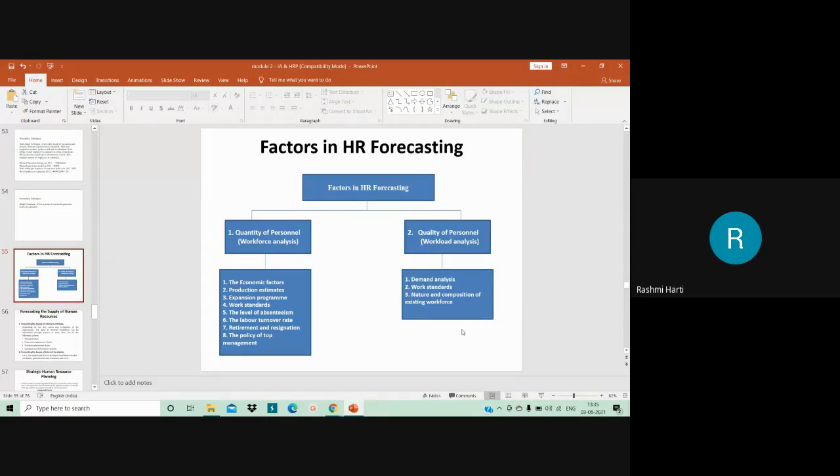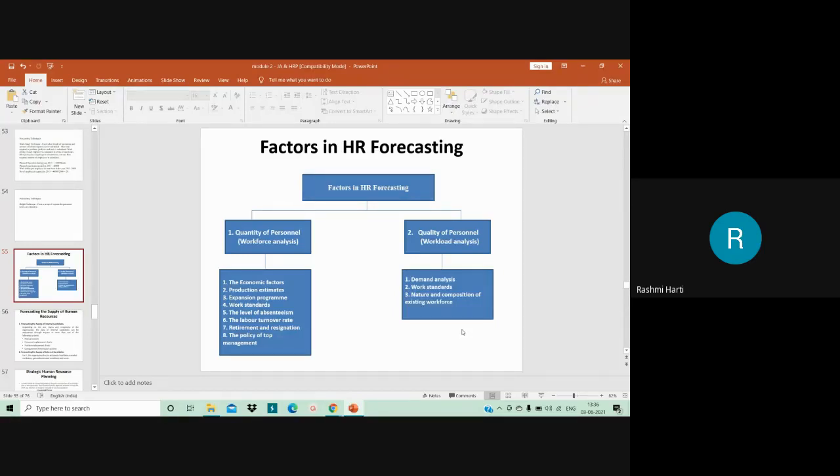Okay, so this is one of the factors which influences HR forecasting. Apart from that, you have retirement and resignations. So, estimating future manpower requirement, the expected losses which are likely to occur through retirements, deaths, transfers, promotion, demotion, dismissal, disability, resignation, layoffs, or any other separation method are to be taken into consideration. Changes in human quality resulting from the experience gained in the jobs during the period, and training undergone, also need to be considered.